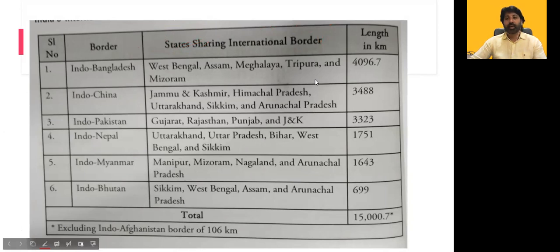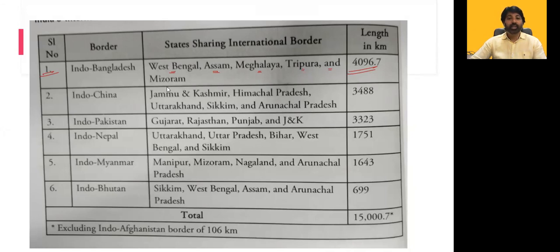Okay, now you just have a look at the slide. This question was asked: which country has the longest border with India? This question was asked in your IAS once. 4,096 kilometers, we have a complete border with Bangladesh. Okay, and which states are sharing an international border with Bangladesh? This question can be raised in your exam, even in KAS as well as in PSI. West Bengal, Assam, Meghalaya, Tripura, and Mizoram.